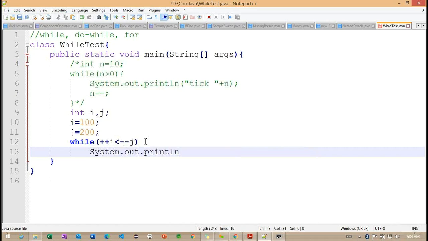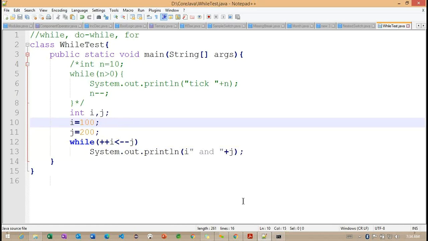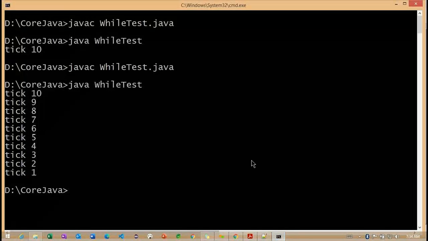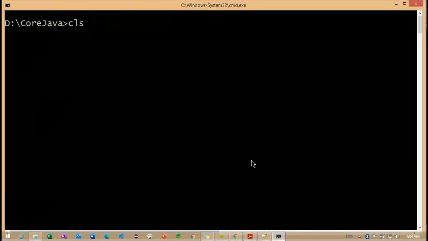So now see, System.out.println. If I'm going to define the i and j value, I'm going to print this particular i and j value. So let's see what is the middle value we are going to get.